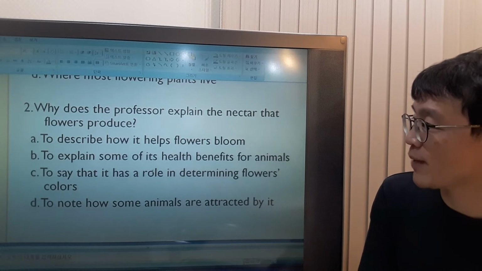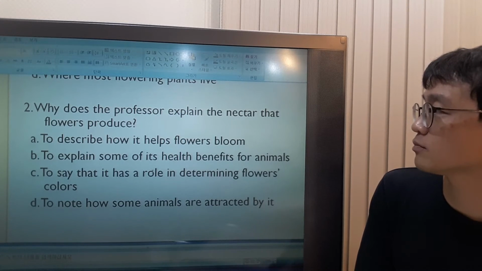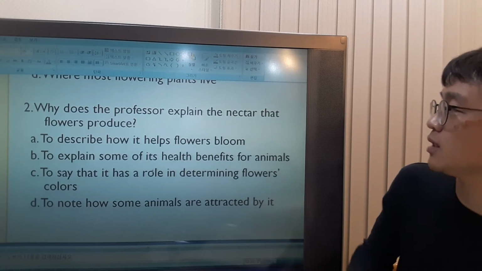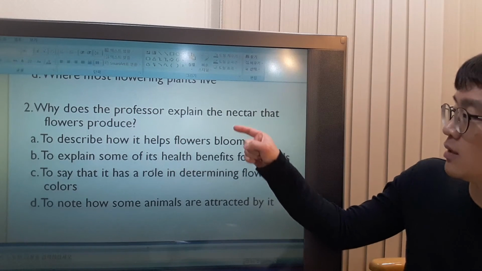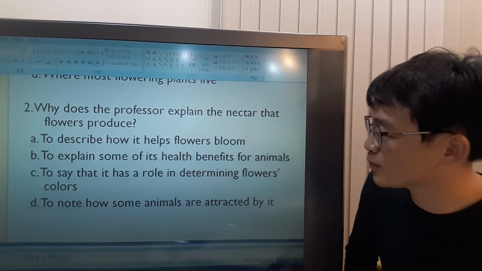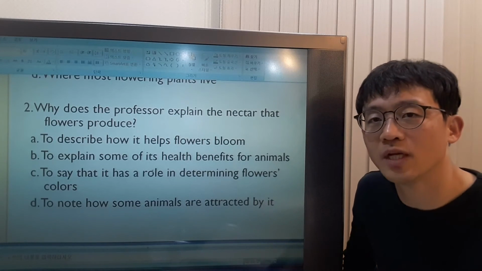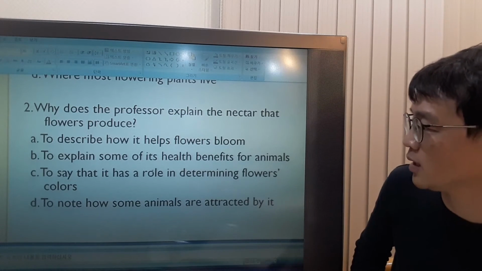A. To describe how it helps flowers bloom. She didn't explain the nectar to describe how the flowers bloom. This is not the answer. B. To explain some of its health benefits for animals. What is a benefit? Benefit is something that is helpful. Okay.